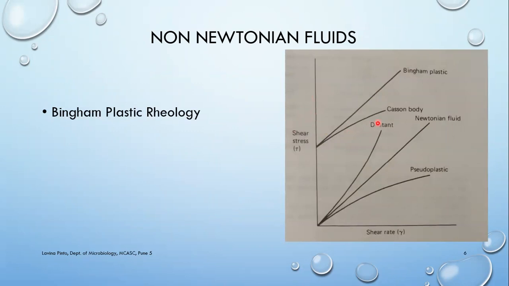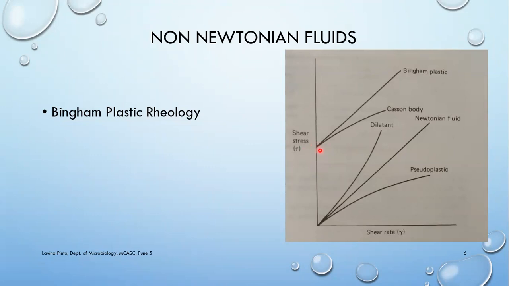So the first type of non-Newtonian fluid we'll see is Bingham plastic. If you look at this graph, this line represents the shear stress. Stress, again, means how much force we are applying to the liquid. And here on the x-axis, there is shear rate, that is the movement that is caused. If you can see, there is no movement in the Bingham plastic till you reach this point. That means I'm going on applying stress over here, there is a lot of force being applied, but the liquid is not moving at all. There is no shear rate seen till you reach this point.